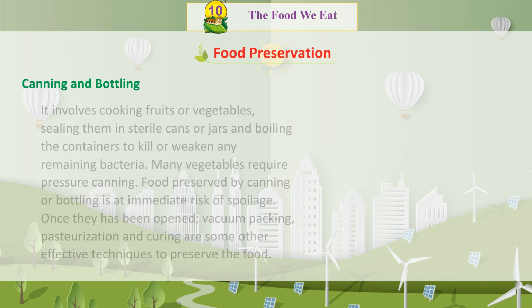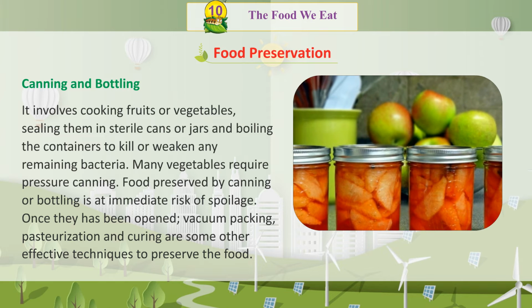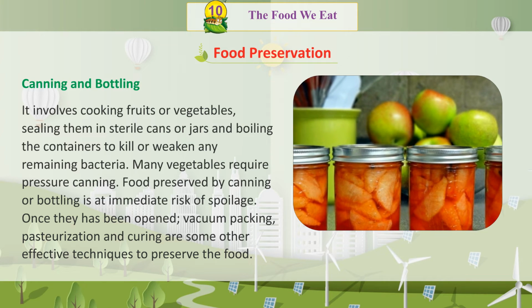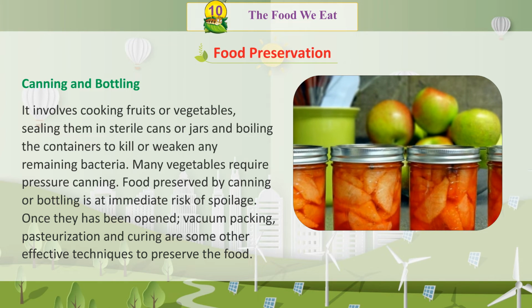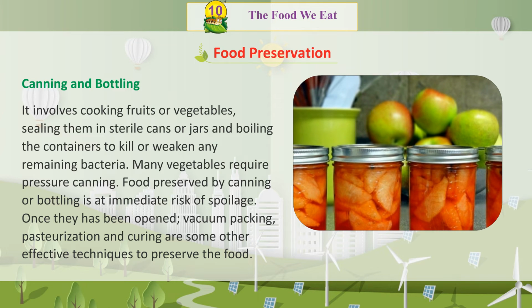Canning and bottling. It involves cooking fruits or vegetables, sealing them in sterile cans or jars, and boiling the containers to kill or weaken any remaining bacteria. Many vegetables require pressure canning. Food preserved by canning or bottling is at immediate risk of spoilage once it has been opened.